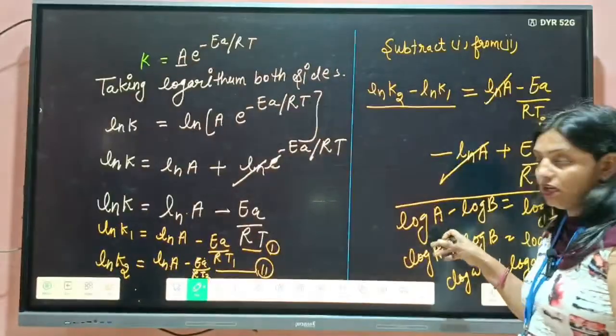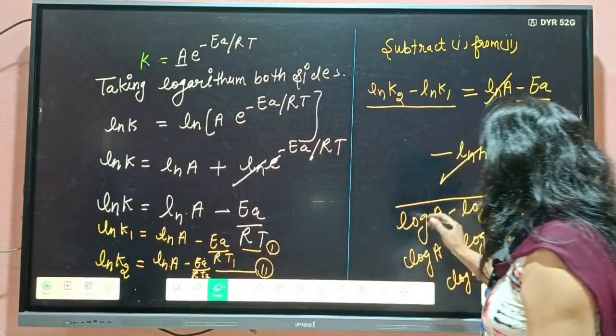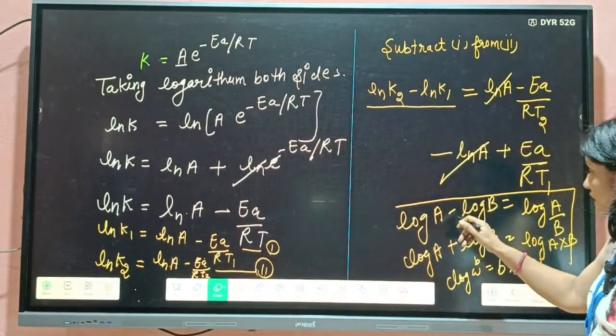You will keep these formulas in mind. Then students, we are following this one formula here.